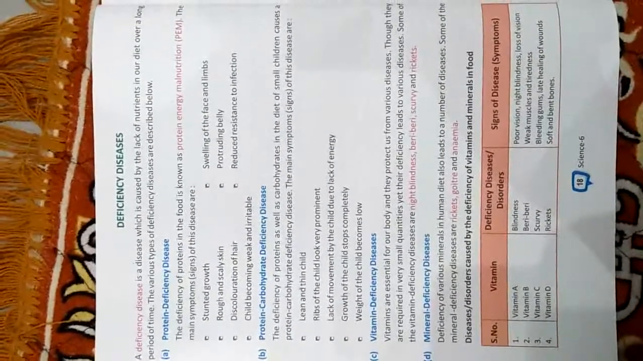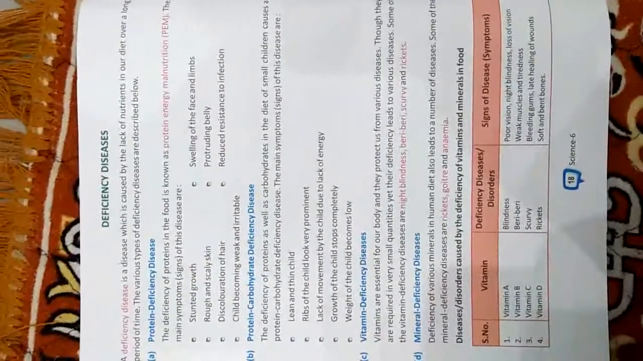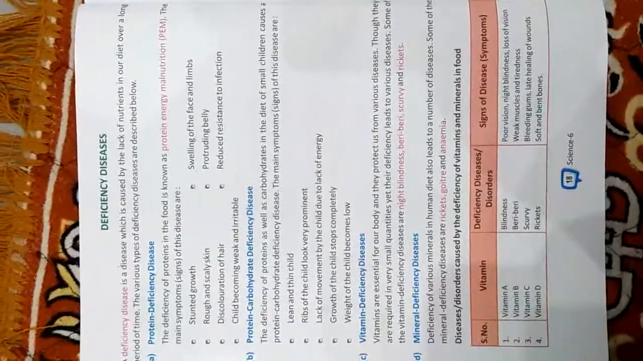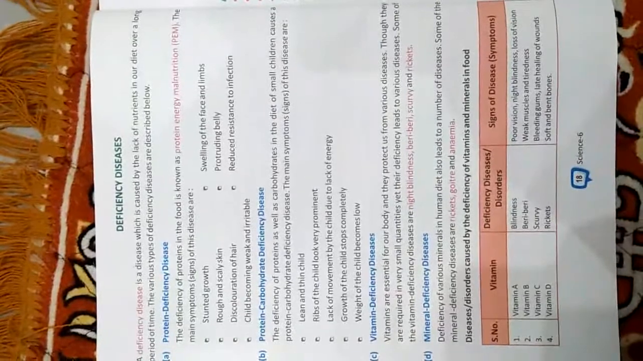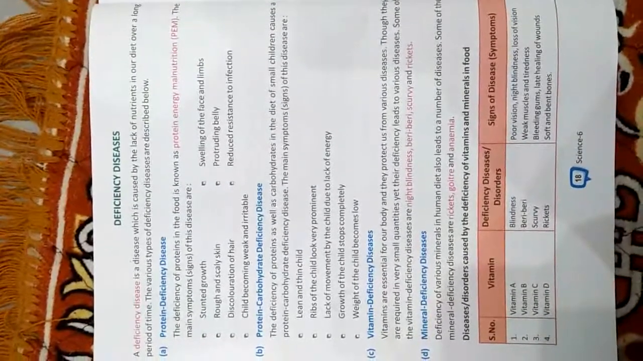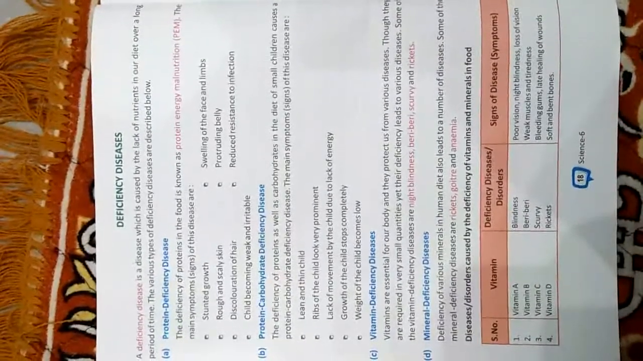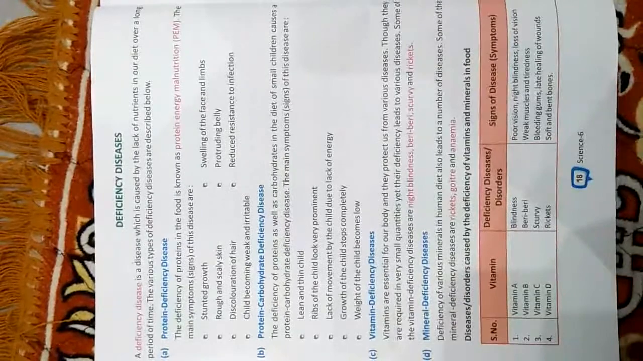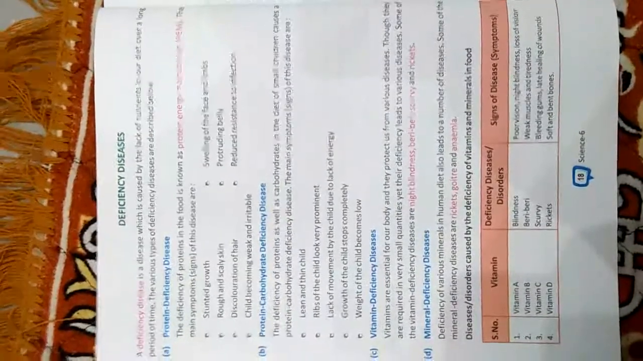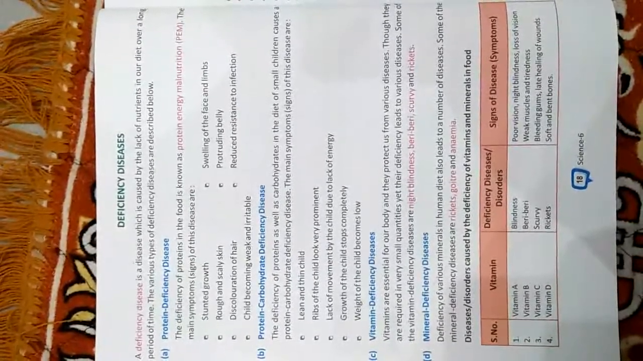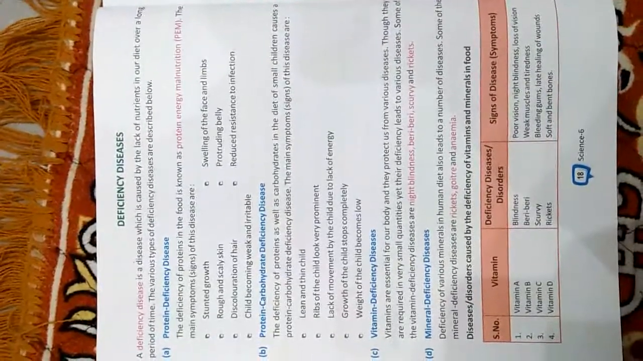So the next topic is deficiency disease. A deficiency disease is a disease which is caused mainly by lack of nutrients in our diet over a long period of time. The various types of deficiency disease are discussed below, like protein deficiency disease. These diseases are caused by the lack of protein and malnutrition of protein in your body. The symptoms of this are as follows: stunted growth, rough and scaly skin, discoloration of the hair, the child becoming weak and irritable, swelling of the face and limbs, a protruding belly, and reduced resistance to infection.